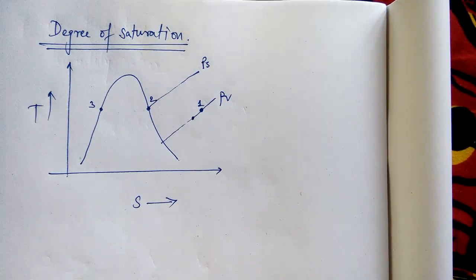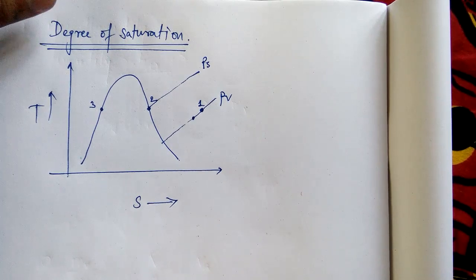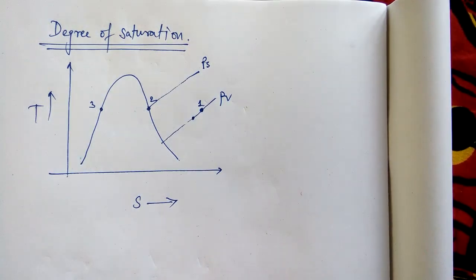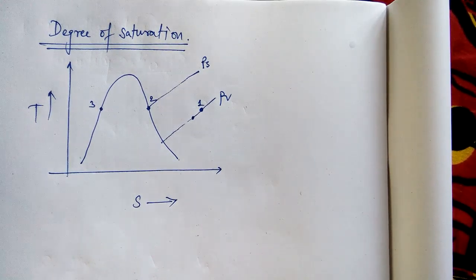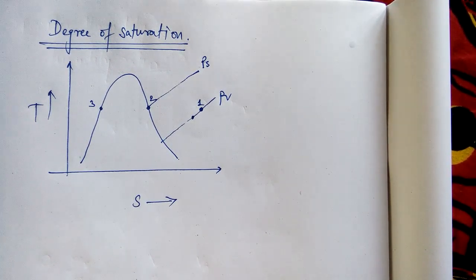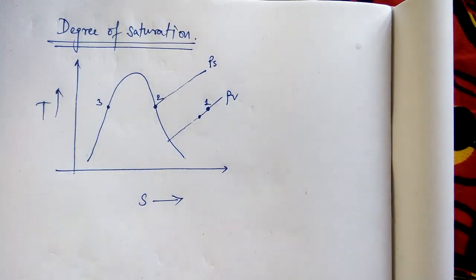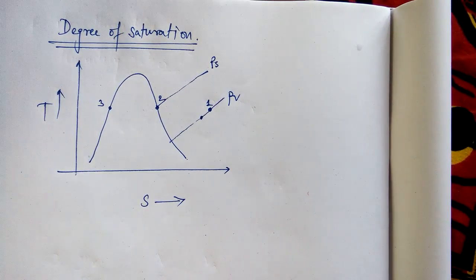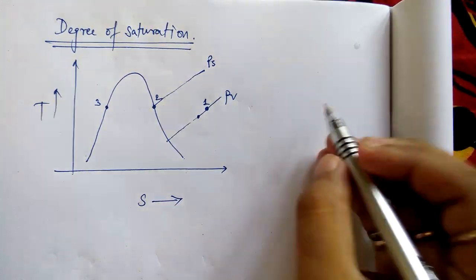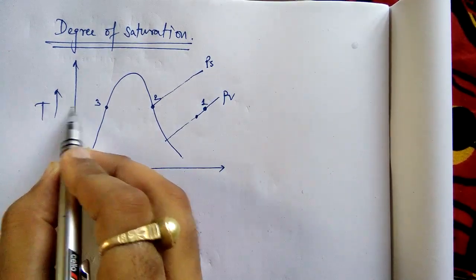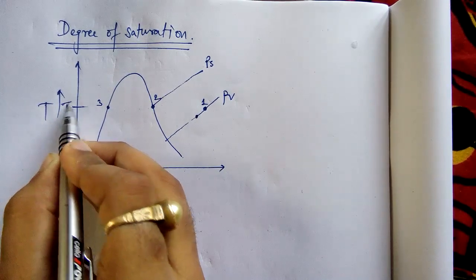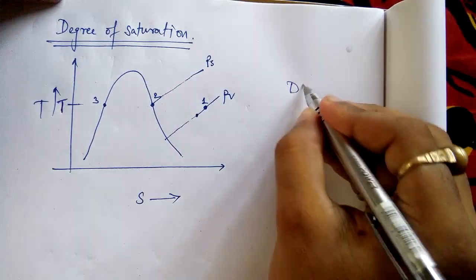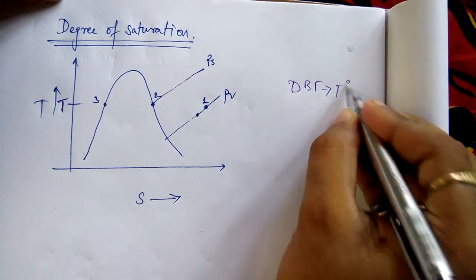Okay, now we will study about degree of saturation. What is degree of saturation? This is very interesting, and once you understand degree of saturation, your concepts will become even more clear. Try to understand that suppose you have got a temperature T. You are in a zone of temperature T, that is, suppose dBT is T degree Celsius.